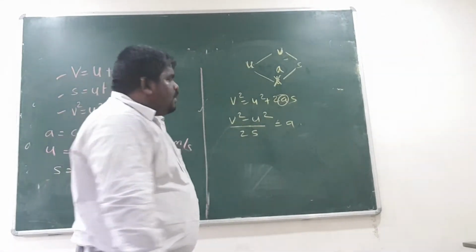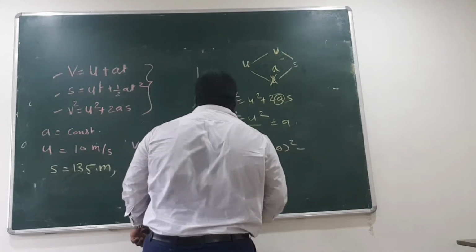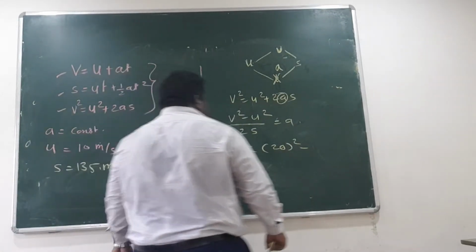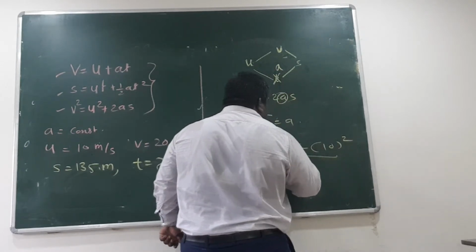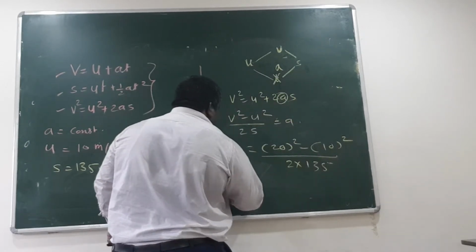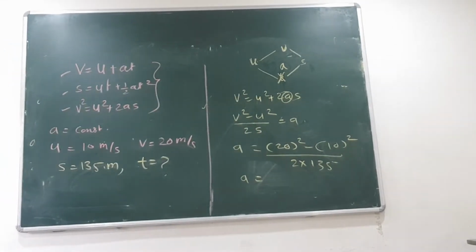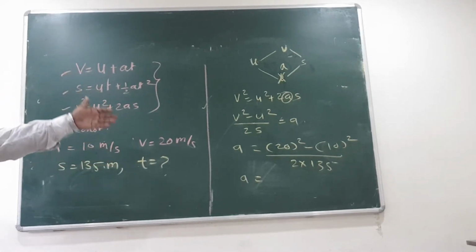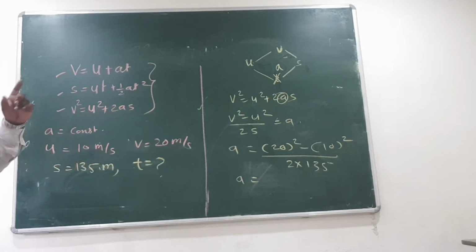So a is equal to 20 square minus 10 square, in meter per second, divided by 2 into 135. Tell me what is the value of a? Quick. Understood what I am doing and why we are doing it? Because we don't have a direct relation. Now once we get a, we have a relation between u, v, a and t.